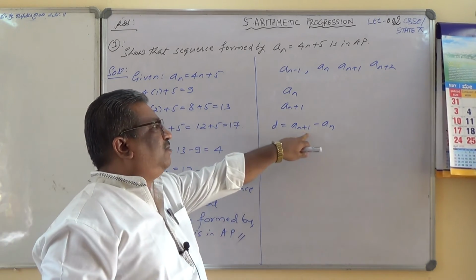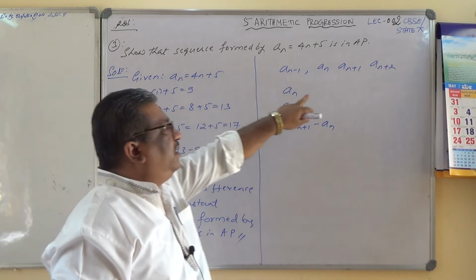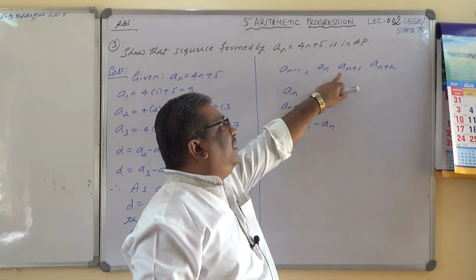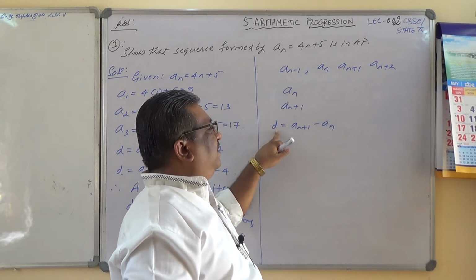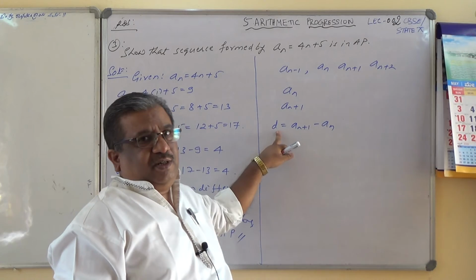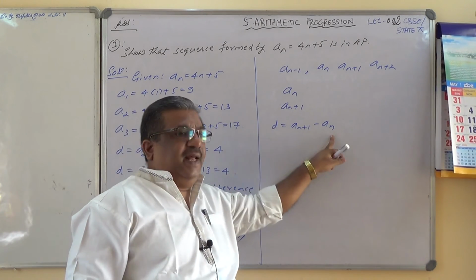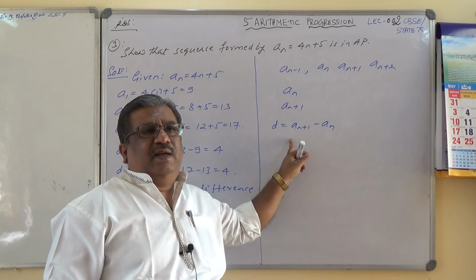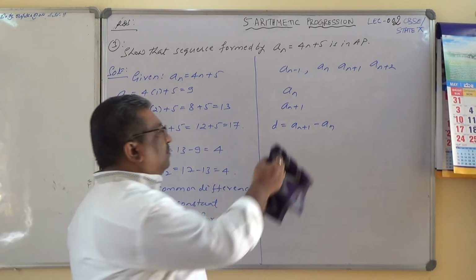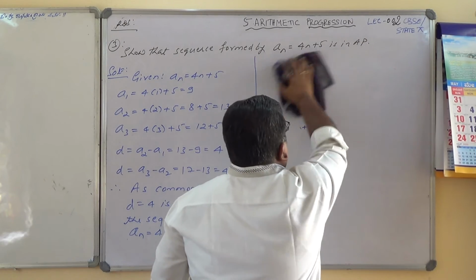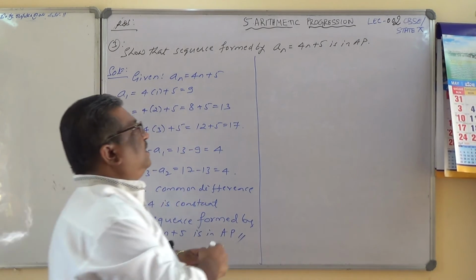D is an plus 1 minus an. This is the sequence here, arithmetic progression, and an is given to me. I will find an plus 1. This minus this should be the common difference. If this common difference is a constant, then the sequence forms an AP. Or if d is in terms of n, then it does not form an AP actually. So let's see how I write it. This is an alternate method which many toppers use actually. So let's see here.